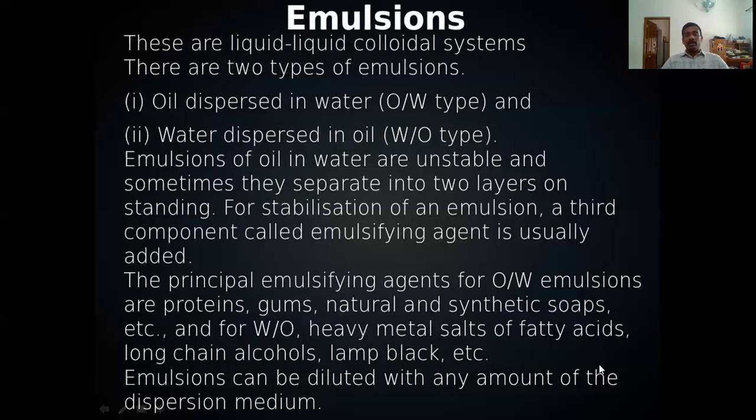And water in oil type emulsions are stabilized by heavy metal salts of fatty acids, or metal salts of long chain alcohols, or we can use lamp black. These are the emulsifying agents for water in oil type.